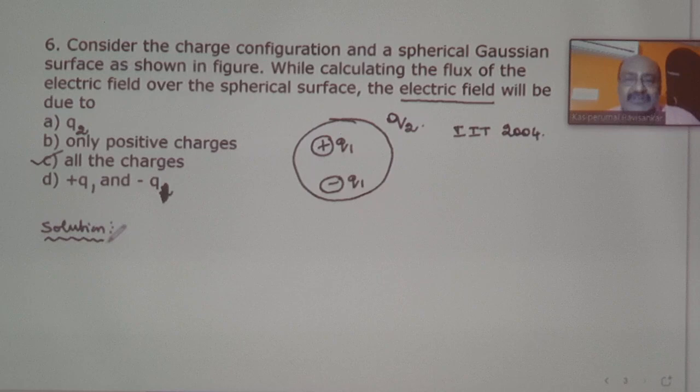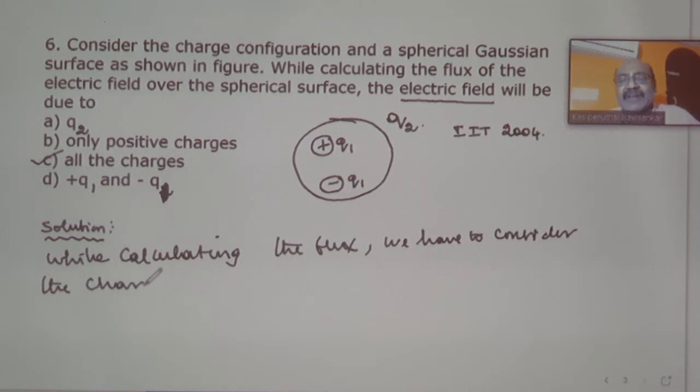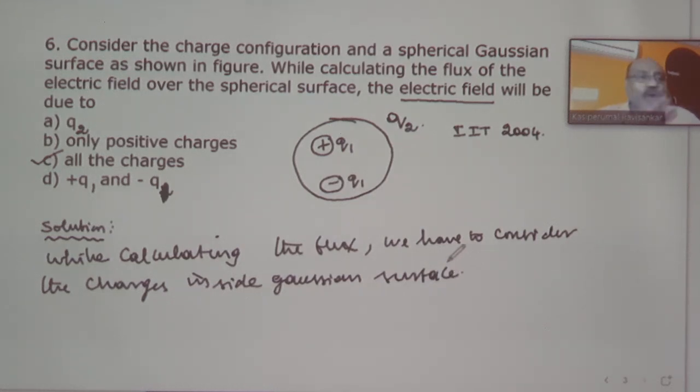So I can write the solution like this: while calculating the flux, we have to consider only the charges inside the Gaussian surface, and the charges available outside the Gaussian surface won't contribute any flux.